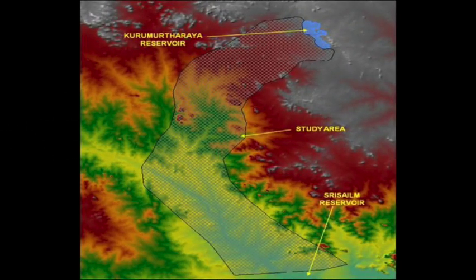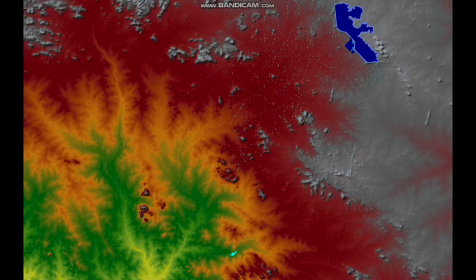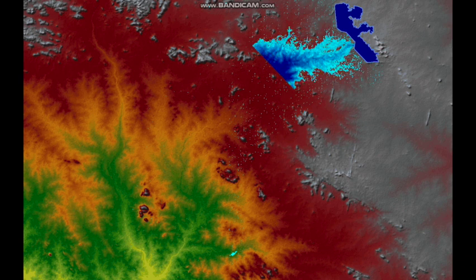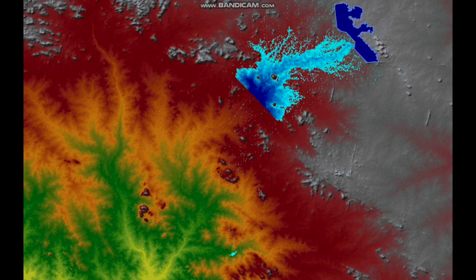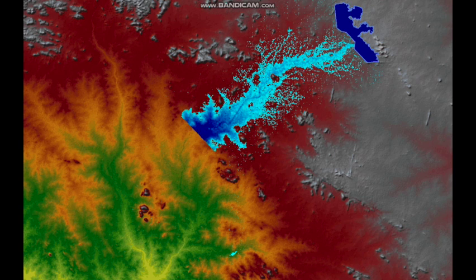Dam break studies and emergency action planning for Kurumurthiraya Reservoir, Telangana. The present study consists of dam break analysis and inputs for emergency action planning in respect of Kurumurthiraya Reservoir under different scenarios. A two-dimensional mathematical model has been developed. The dam break simulations were carried out under appropriate flow conditions. The dam break flood hydrograph was estimated and routed through the downstream area of the Kurumurthiraya Reservoir up to backwater of